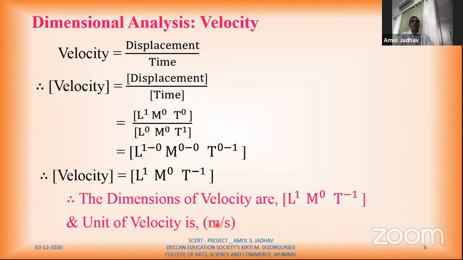See, this meter stands for this L raised to 1. The unit of length is meter raised to 1. I have not written here. There is no need to write this M raised to 1. Then second raised to minus 1. T means time. Its unit is second. So second raised to minus 1, which I can write like this, meter per second. Or I can write this unit as meter into second raised to minus 1, like this also. Okay.